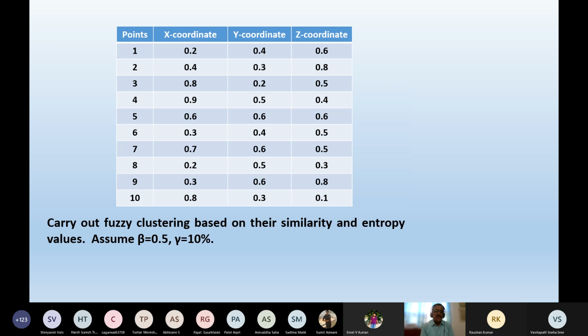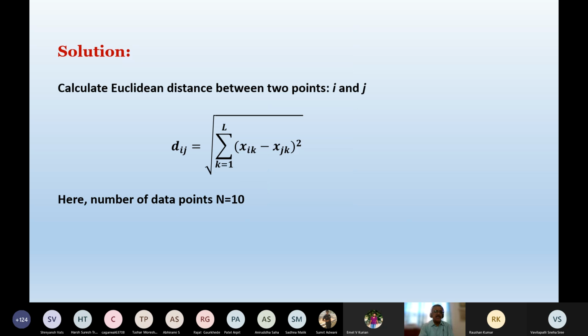I'm just going to take the same numerical example, the same 10 data points, and to represent each data point, I'm using three numerical values: x coordinate, y coordinate, and z coordinate. You have to carry out the fuzzy clustering based on the similarity and entropy values. Assume beta, the threshold value of similarity, is 0.5 and gamma equals 10%. It is certainly on the higher side.